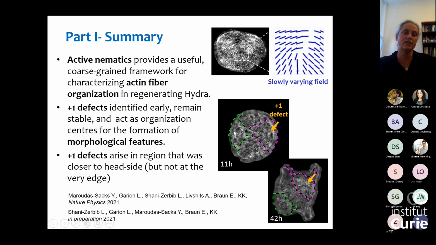We don't see any particular differences in the nematic field early on. Over time, we see that the +1 defect always appears in the originally head-facing side. The +½ defects will form in the other region and then will eventually become the foot. So it's a really nice example where you have both the mechanical information in the nematic field, but also some additional information, presumably from biochemical signaling pathways, that together help shape the animal.